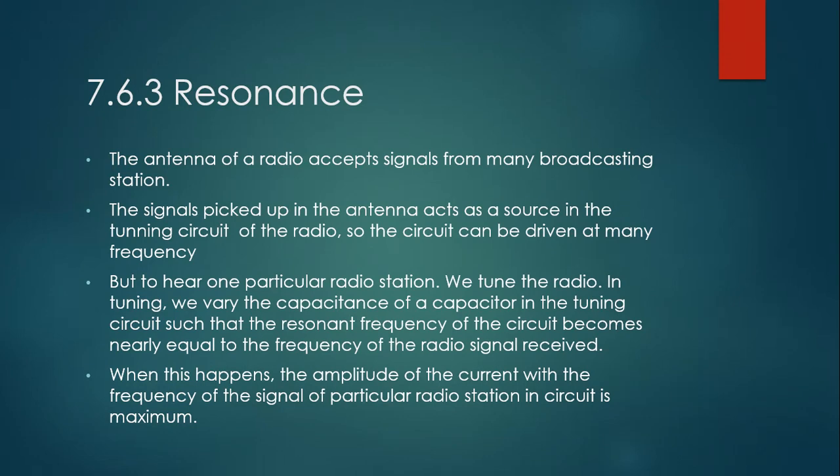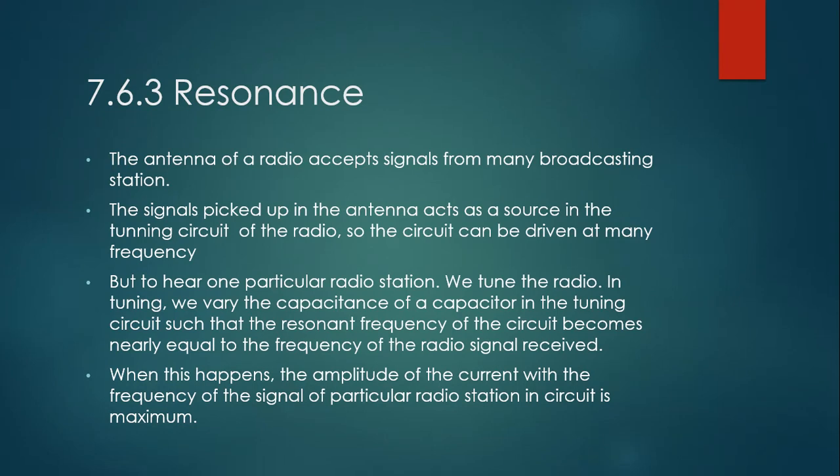You match the value using the knob on the radio. So we are matching the capacitance of a capacitor in the tuning circuit, so that the resonance frequency of the circuit becomes nearly equal to the frequency of the radio signal received.